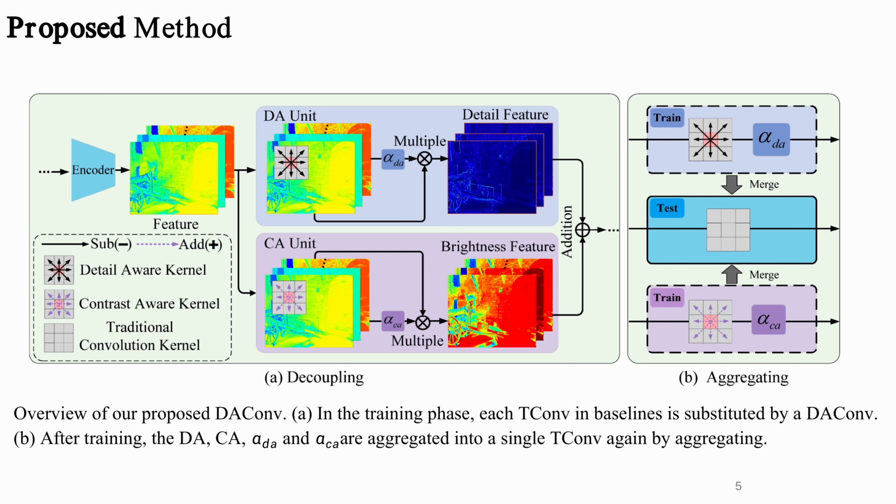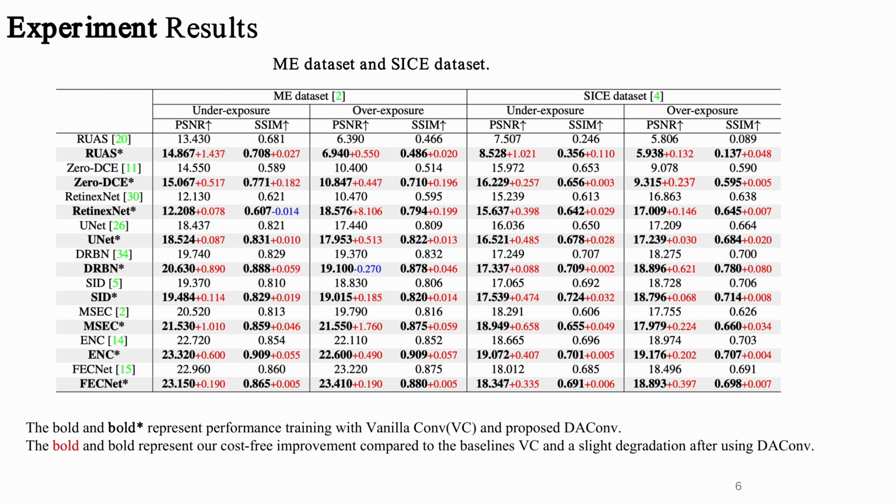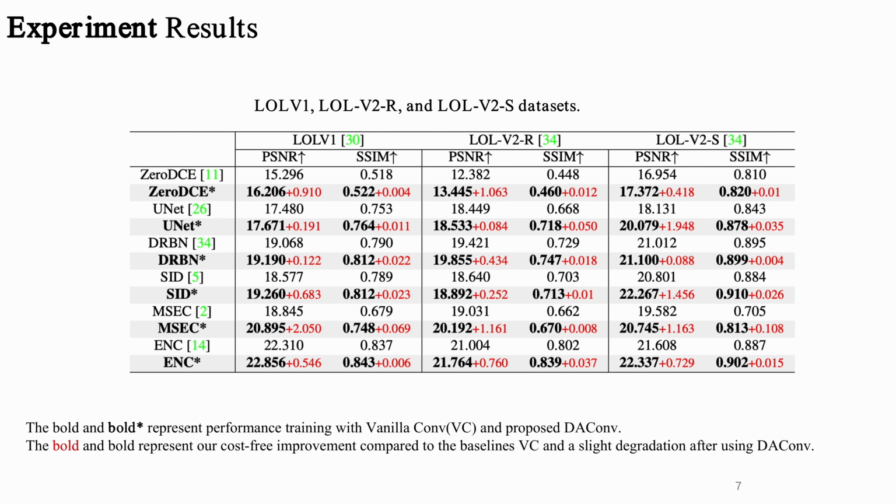Evaluations of 9 methods and 5 benchmark datasets demonstrate the effectiveness of our proposed method, as shown in the figure. We report the PSNR/SSIM performance of 9 exposure correction methods on the ME dataset and SICE dataset. We report the PSNR/SSIM performance of 6 methods on public LOLv1, LOLv2 real, and LOLv2 synthetic datasets.